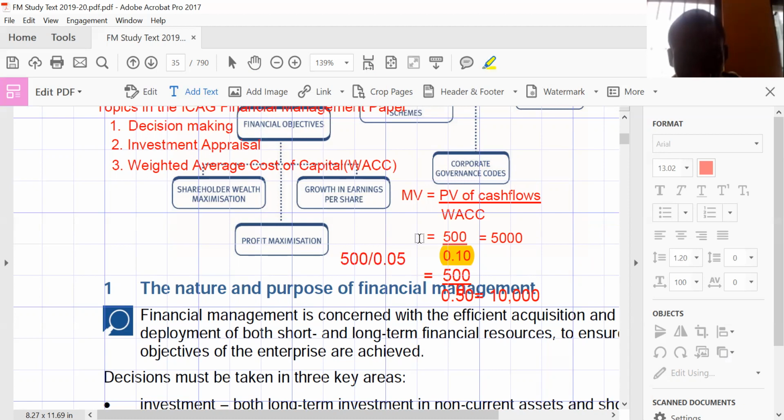In learning WACC in the financial management paper, I've seen a lot of students who know how to calculate WACC, but they do not know the objective for calculating WACC. The ICAG financial management syllabus does not give it to you just to calculate WACC. You have to look at the impact of the WACC on the overall market value of the company. So our main objective here is to determine the WACC of a company, and that WACC should be a lower WACC to end up maximizing the market value of the company.